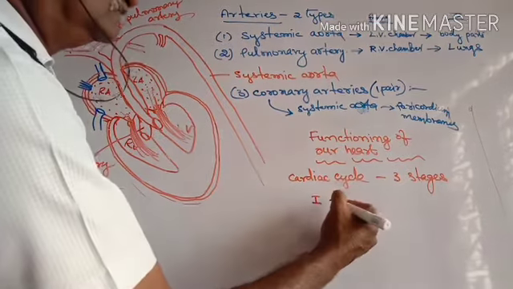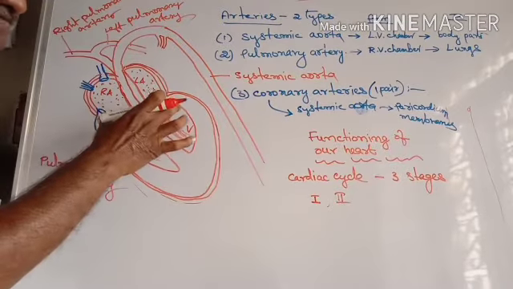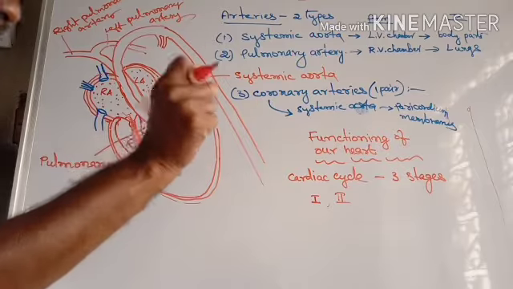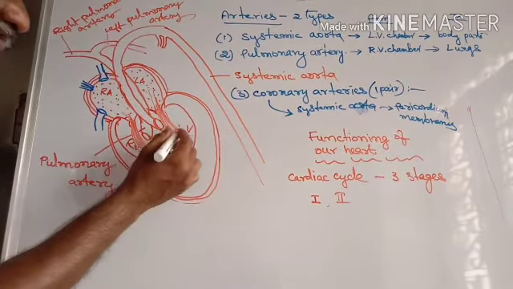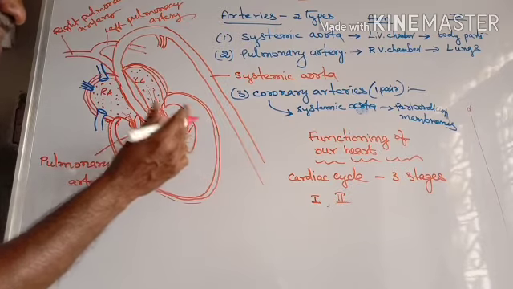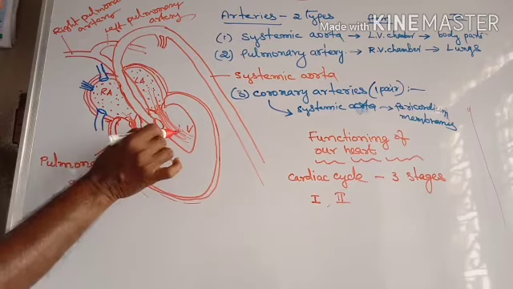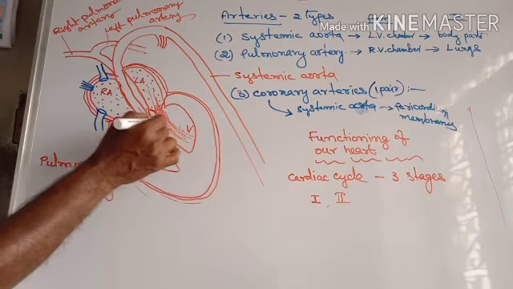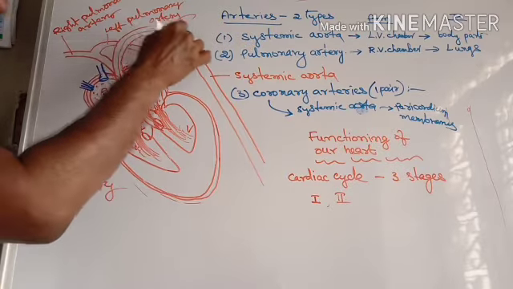Then the second stage. In the second stage, both ventricle chambers contract at a time. When they contract, so much pressure is applied on the blood. Because of that pressure, the blood in the left ventricular chamber forcefully moves into the systemic aorta and to the body parts.